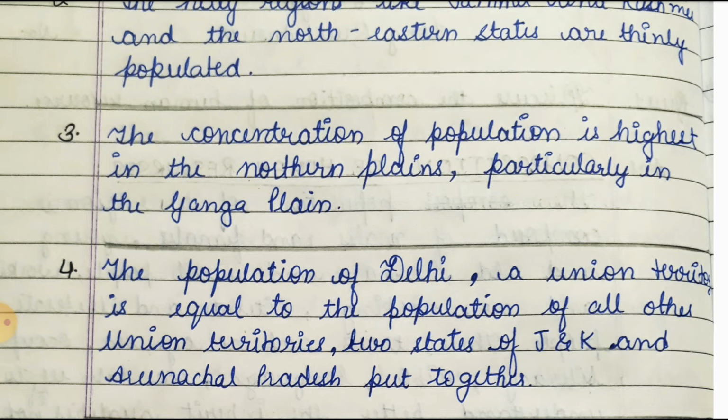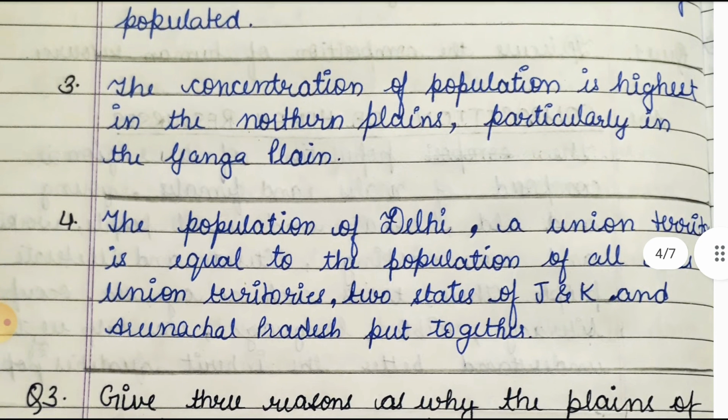And fourth, the population of Delhi, a union territory, is equal to the population of all the other union territories, two states of Jammu and Kashmir and the Arunachal Pradesh put together. So these were the composition of population of India.